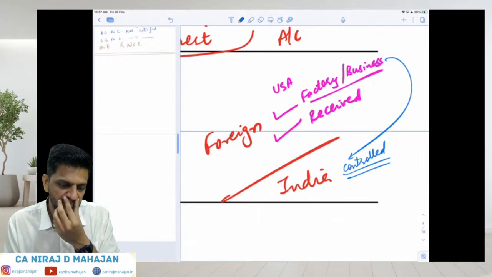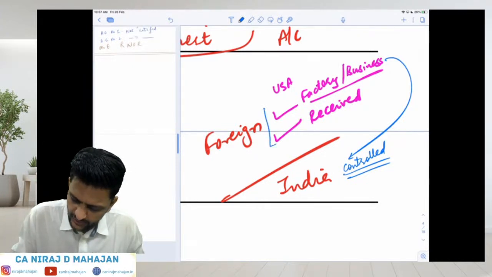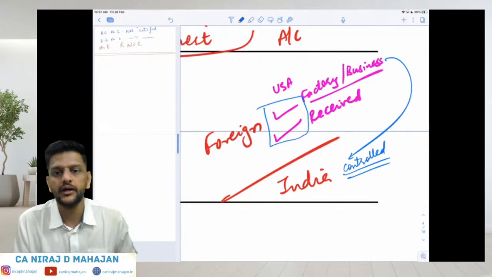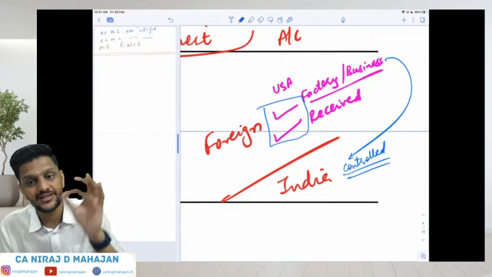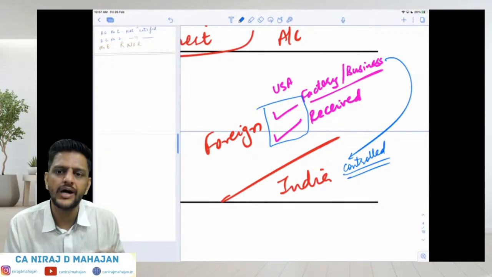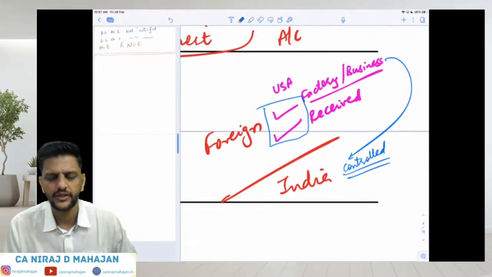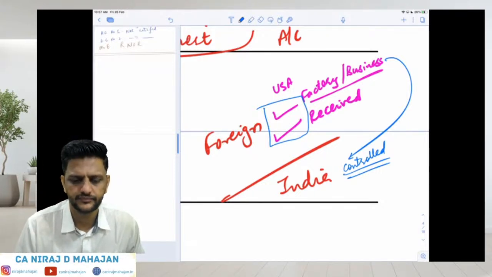Are you understanding? Now such income, even if it accrues outside India and is received outside India, and because of that it is a foreign income, still such income will be taxed also in the hands of RNOR. Did you understand? Everybody?